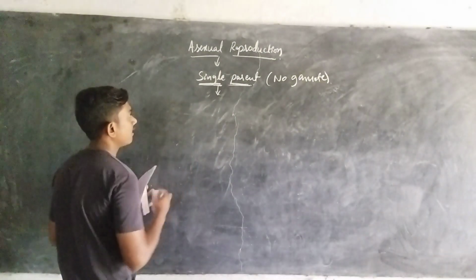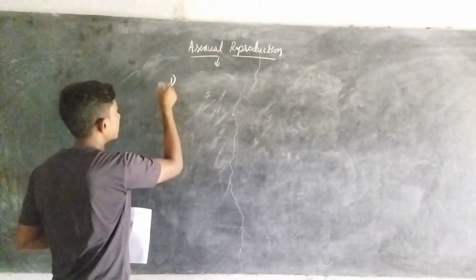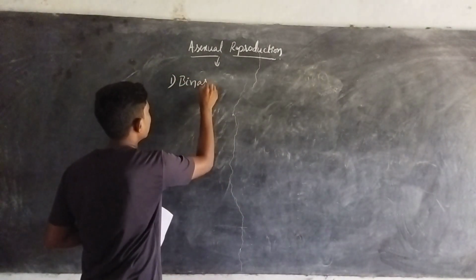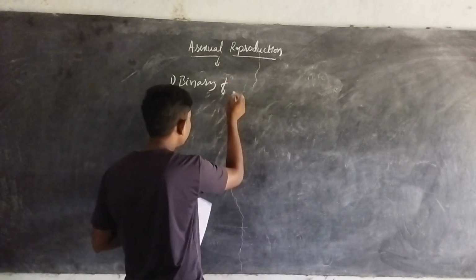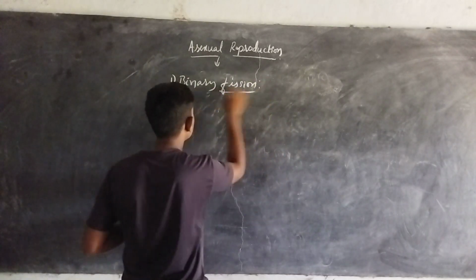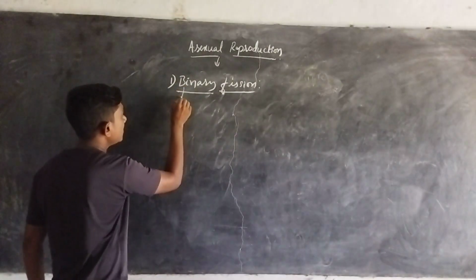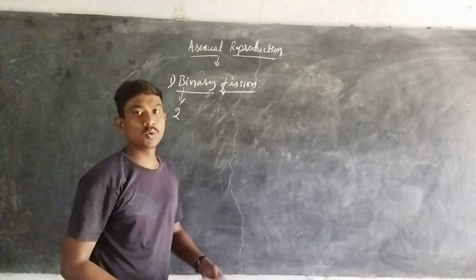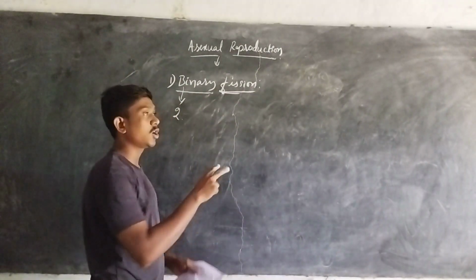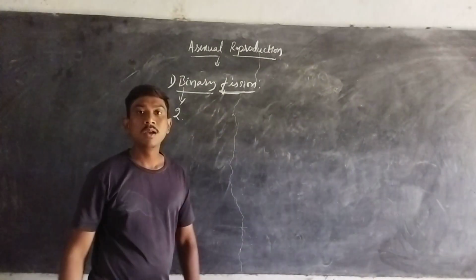The first one is binary fission. We are going to discuss them one by one. The word itself indicates the meaning: bi means two, and fission is division. So what happens here is that the parental body is divided into two equal halves. Such a division we term binary fission.